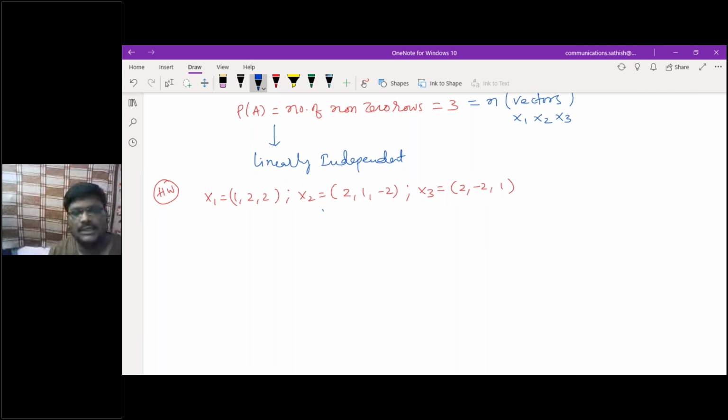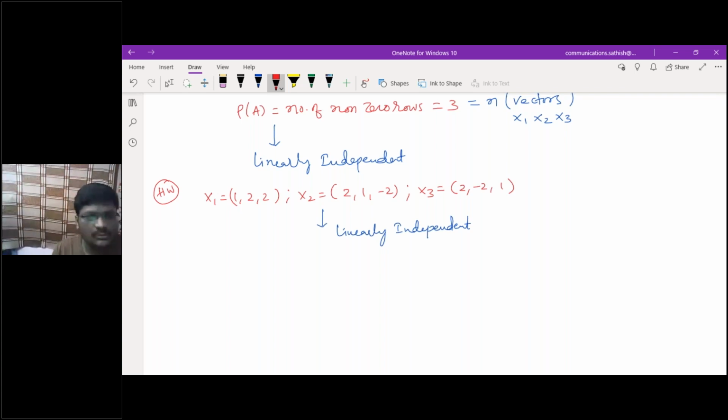Give the answer for that. The answer is linearly independent. You can cross verify it. Clear now? Is it okay? Yes, sir. So this is about linear dependency and linear independency.